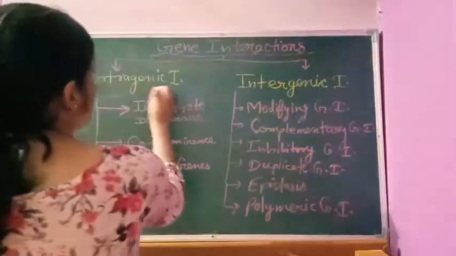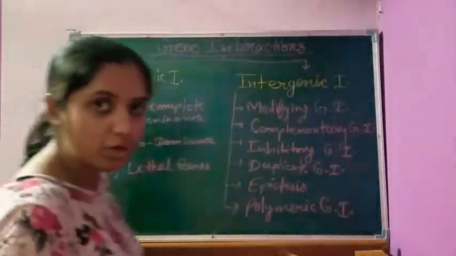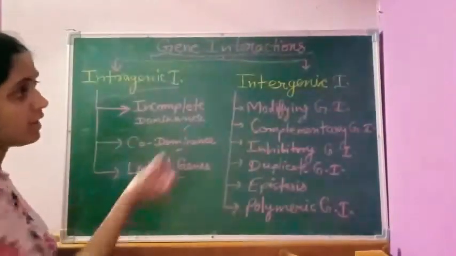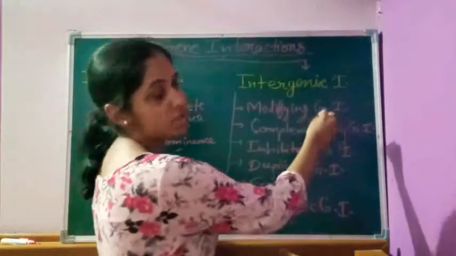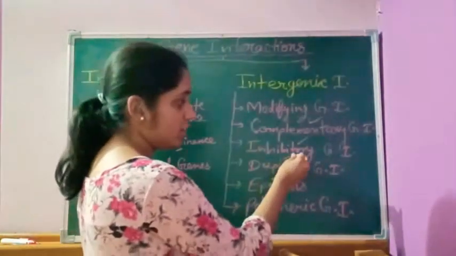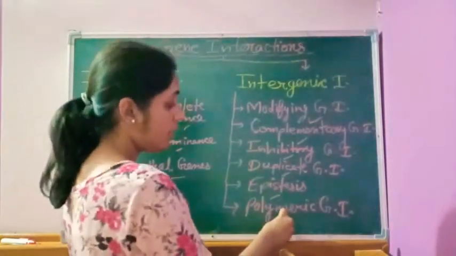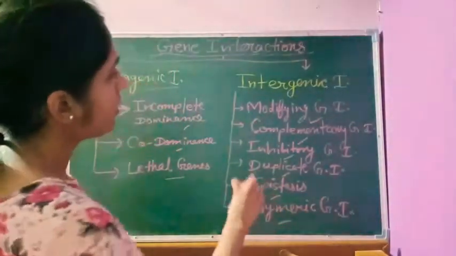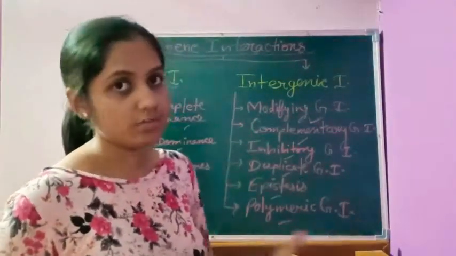Okay. So intragenic gene interactions are of three types: incomplete dominance, codominance, and lethal genes. And intergenic interactions are of six types: modifying gene interaction, complementary, inhibitory gene interaction, duplicate gene interaction, epistasis, and polymeric gene interaction. And we will discuss them in detail in the next videos. Okay. I hope you understood, and stay tuned for the next videos.